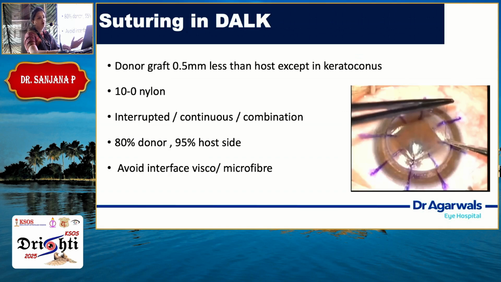Coming to suturing, I've already mentioned graft versus host. Only in keratoconus, you end up taking the same size because we need to flatten the cornea. But everywhere else, you take a 0.5 bigger donor cornea. Use a 10-0 nylon, and the depth should be again 80% in the donor and 95% in the host. Avoid full thickness suturing, because if there are multiple microperforations, there could be a double AC in the interface.